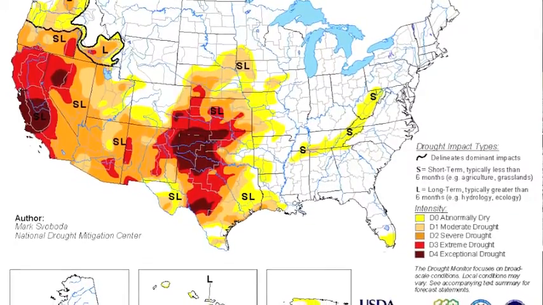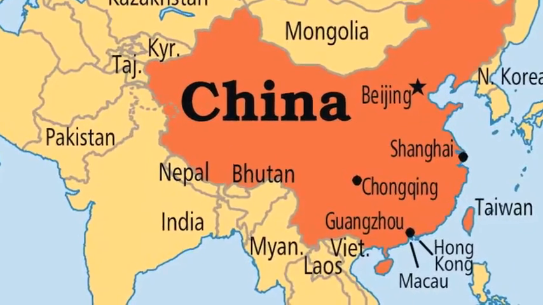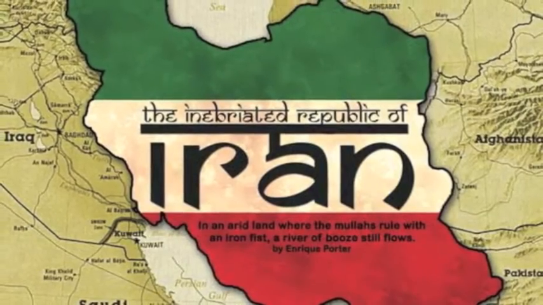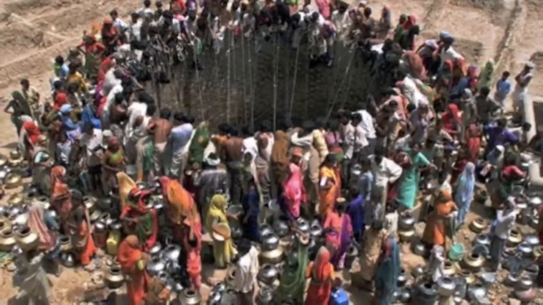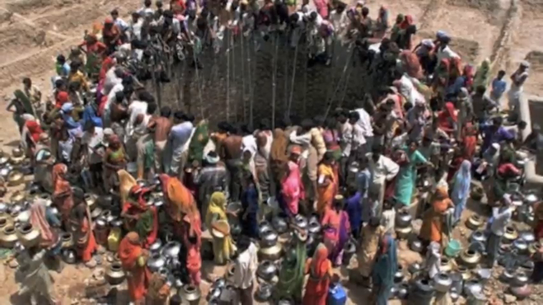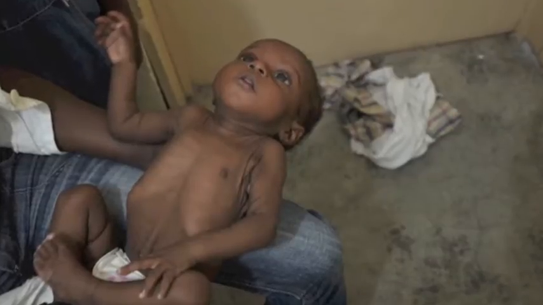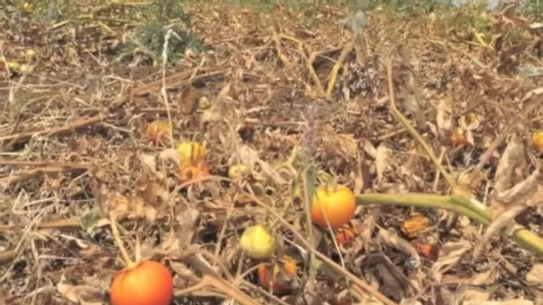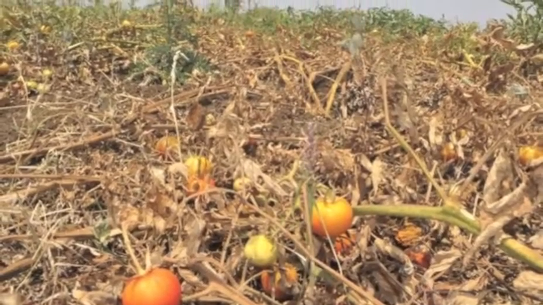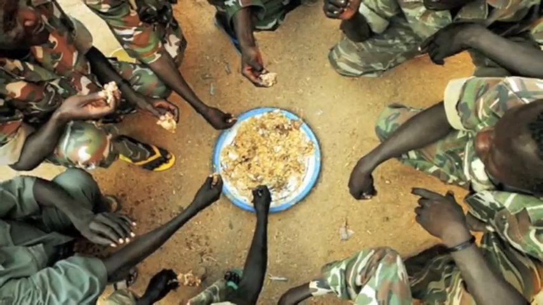Next, where else can we find drought? Well, we could find drought in countries like Uganda, India, China, Sudan, and Iran. The place that has the biggest drought is India, and it was the worst drought in 100 years. In Uganda, the drought hit the plants and food, and it got dry, and there was not that much food there. In Sudan, about 2.8 million people faced a lack of food in a few months.